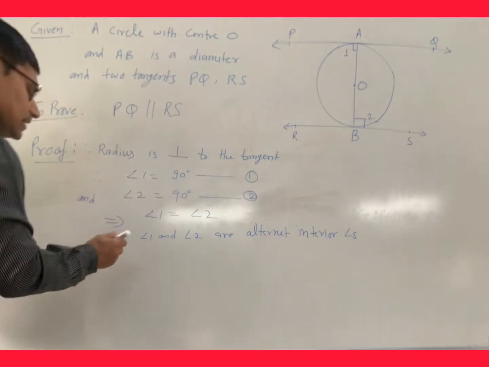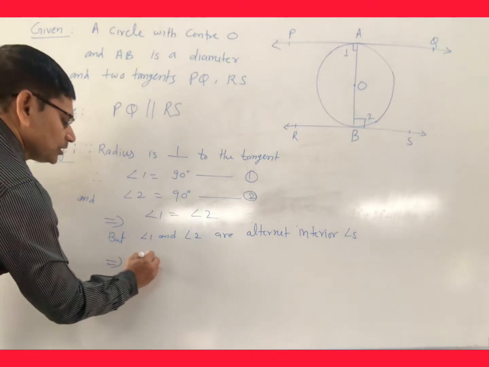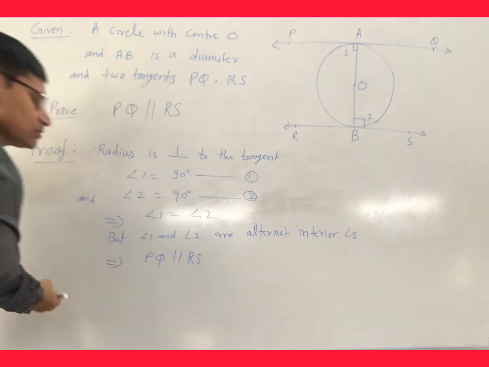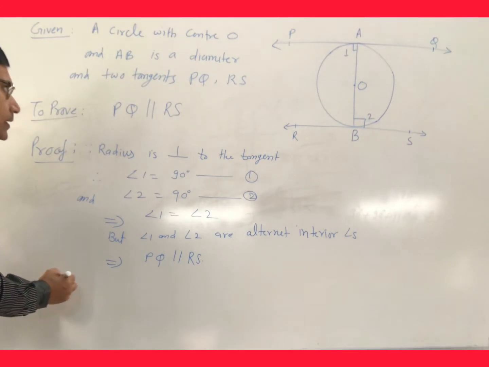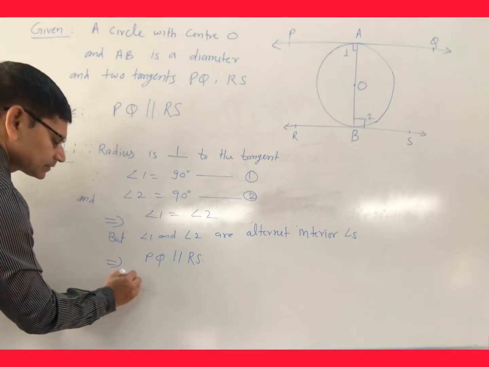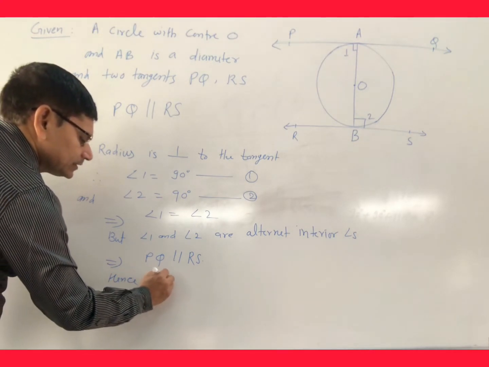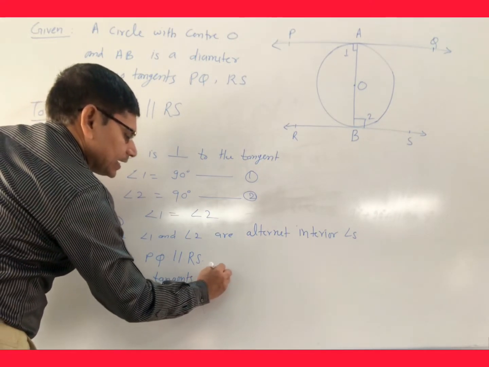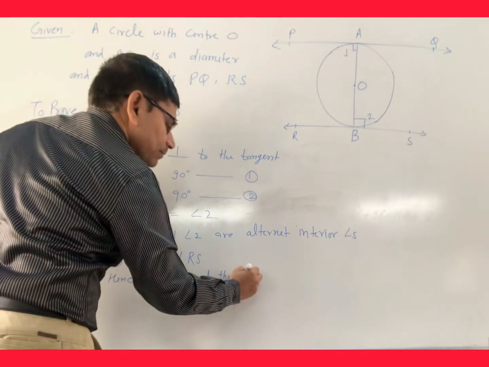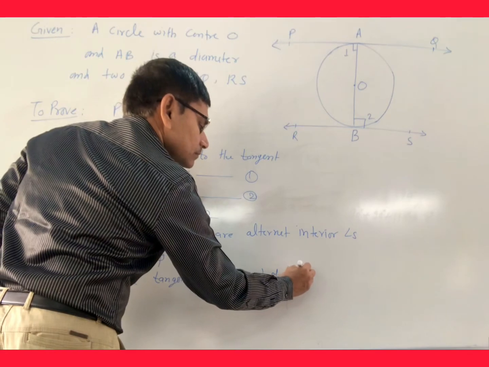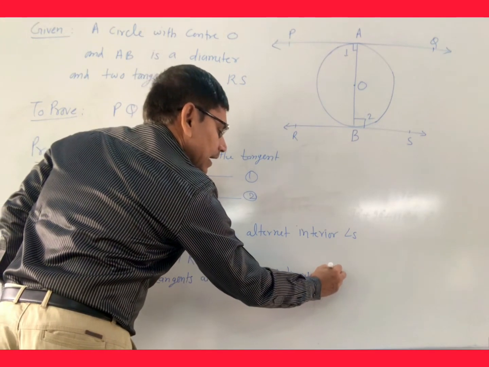This implies that PQ parallel to RS, and hence finally you can write that tangents at the end of diameter are parallel.